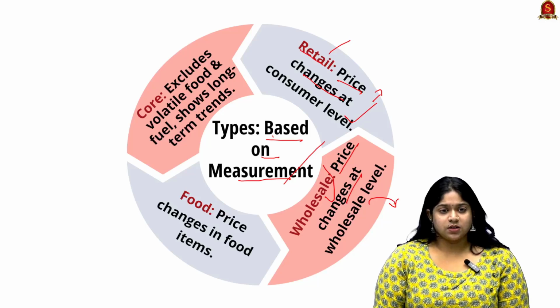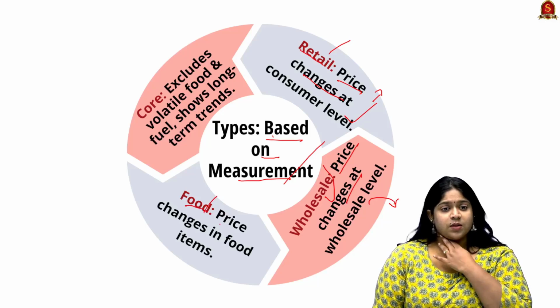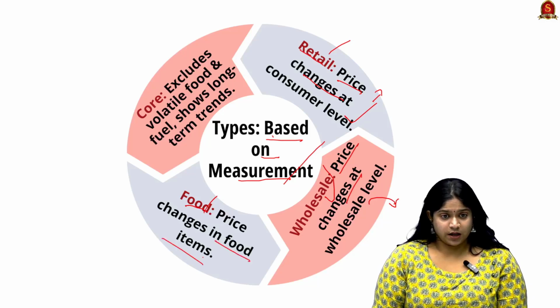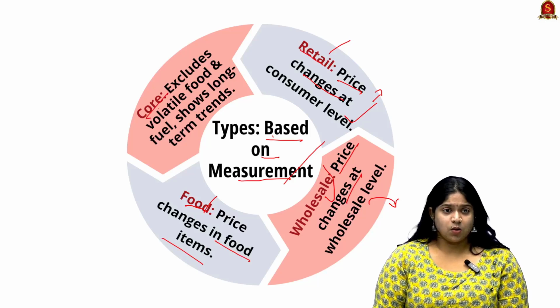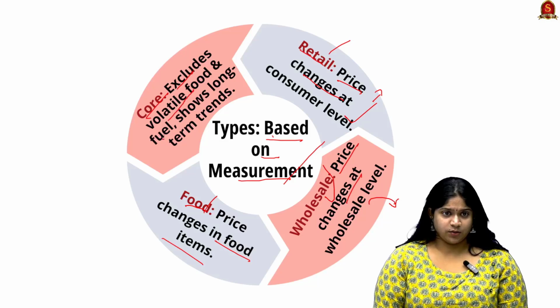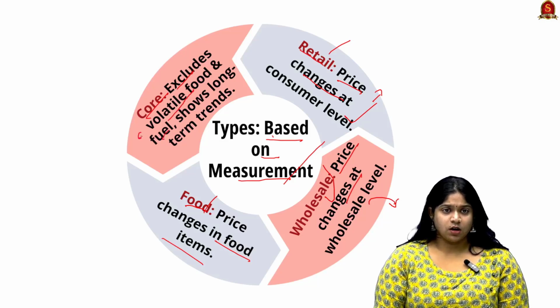Next is food inflation, where the price changes in food items. And next is core inflation, which excludes volatile food and fuel such as crude oil, natural gas and volatile foods, and shows long term trends.